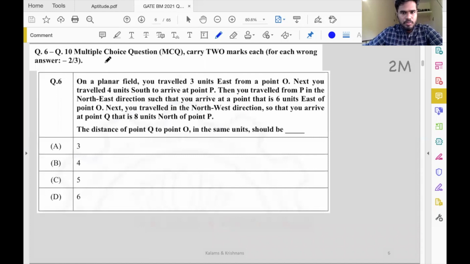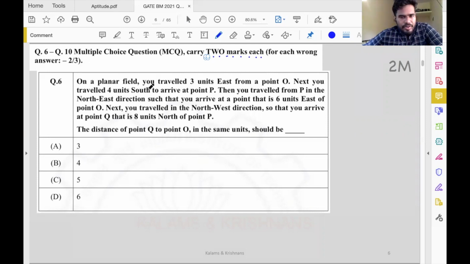Okay, so now we are discussing GATE BM 2021 questions. We are heading to 2 more questions in the aptitude part. All these questions are multiple choice, so only 1 out of the 4 options is correct. They carry 2 marks, and the wrong answers carry, of course, minus 2 by 3 marks.